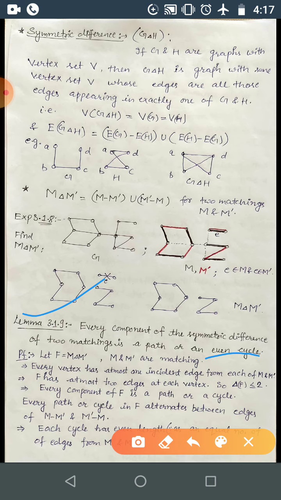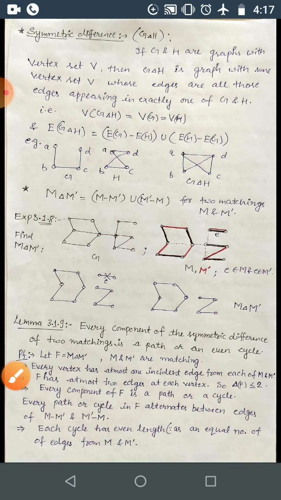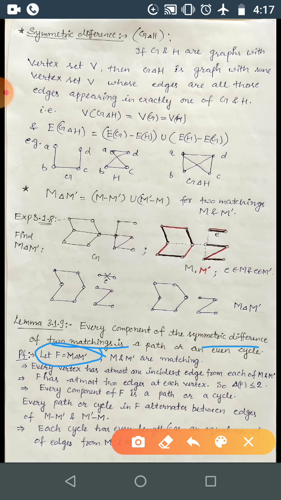So here every component of the symmetric difference of two matchings is a path or an even cycle. This we need to prove. So you can consider two matchings are given, M and M dash, and the symmetric difference is given, correct? So take out the symmetric difference. Here I have just taken M symmetric difference with M dash. Here M1 and M2, that is M and M dash, are the matchings.